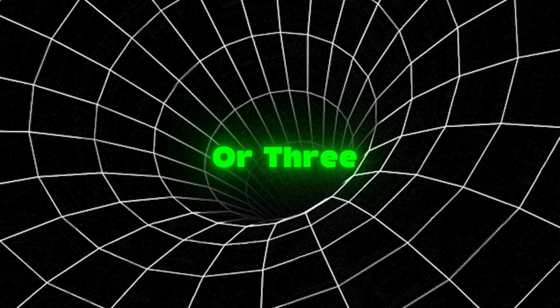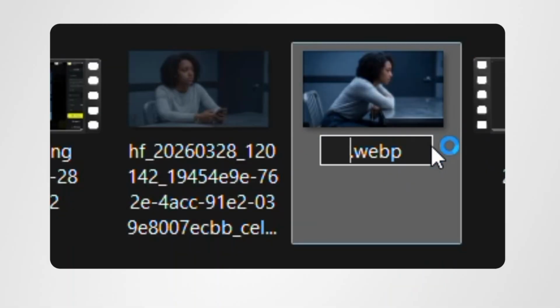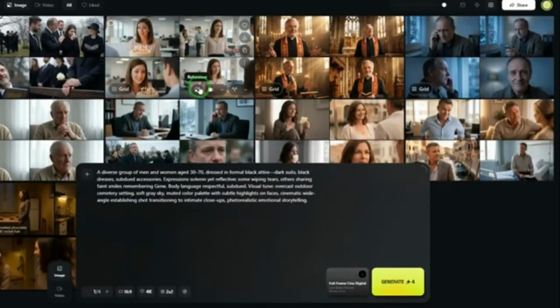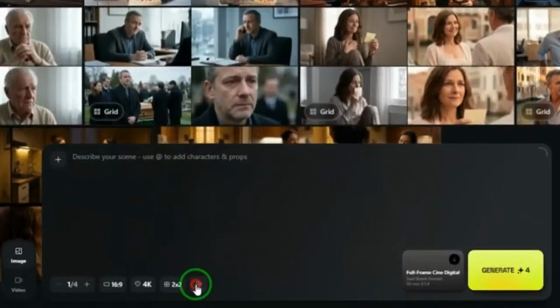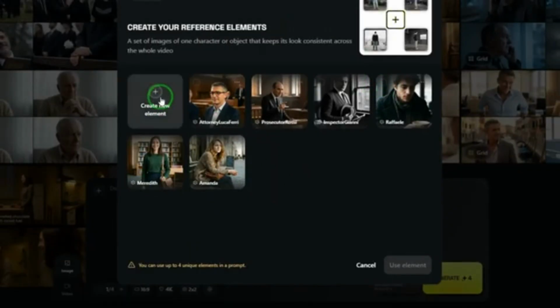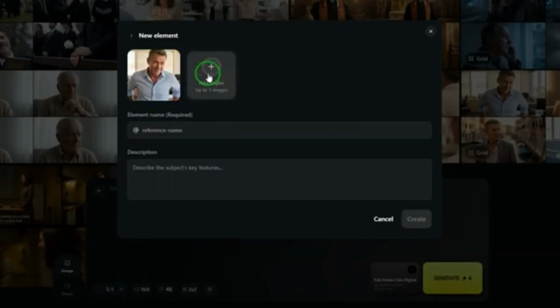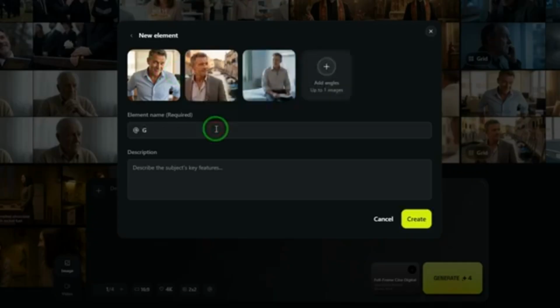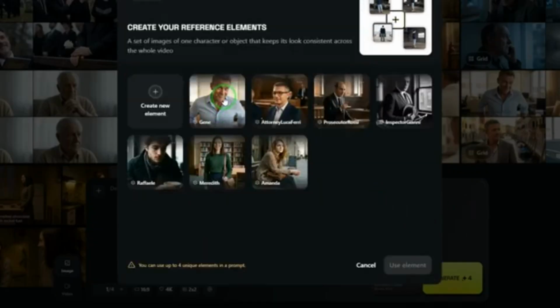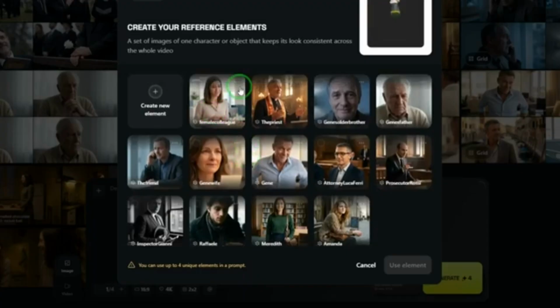Save 2 or 3, then rename each file with the character name so you can find them easily. Once all characters are generated and saved, create the character profiles inside Higgsfield. Click the Add button, upload your first character images, type the character name, and hit Create. Repeat for every character. These profiles are what keeps your characters looking the same in every single scene.